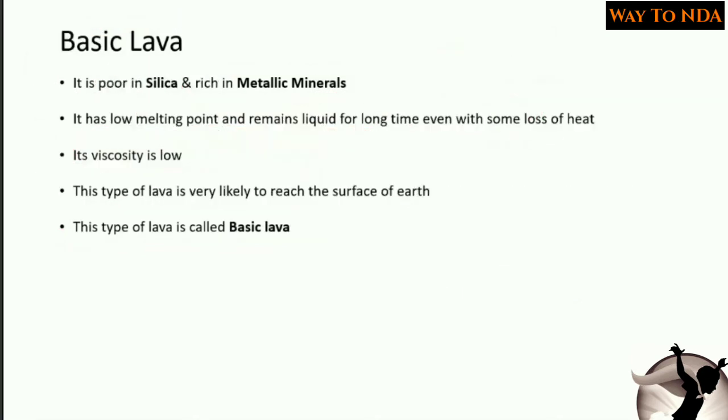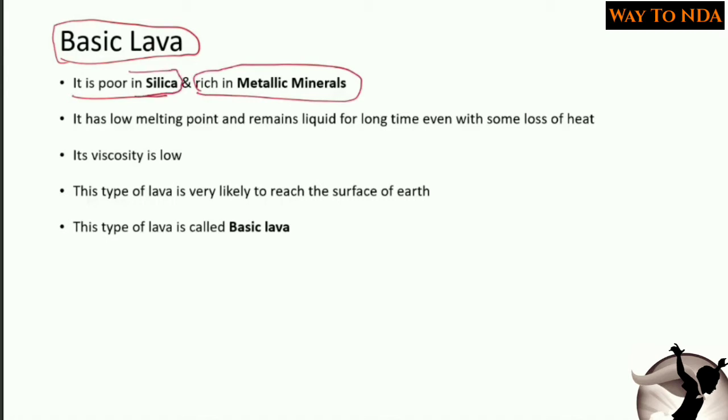Okay. So now what is basic lava? Basic lava is opposite of the acidic lava. Firstly, it is poor in silica and it's rich in metallic minerals. When we studied about the acidic, it was rich in silica, but in basic it is poor in silica, and basic lava is rich in metallic minerals. Remember this. Now it has low melting point and remains liquid for a long time even with some loss of heat.